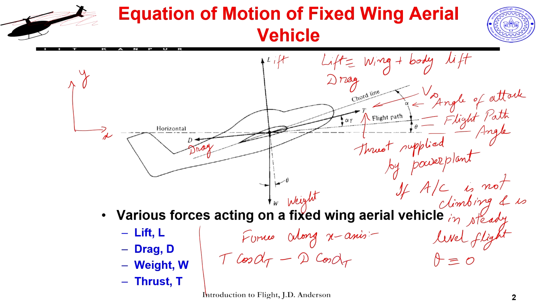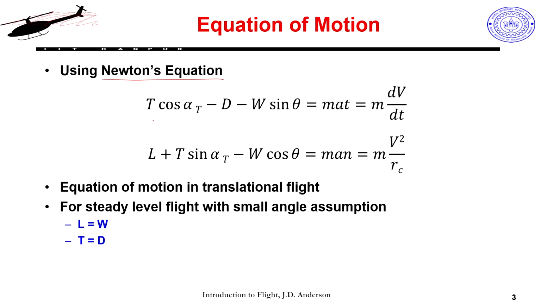Okay. So, these are the two things which are there. Yes, and W also. Now, the theta is 0. So, this is 0. So, W is actually straight vertical. So, I get T cos alpha T.